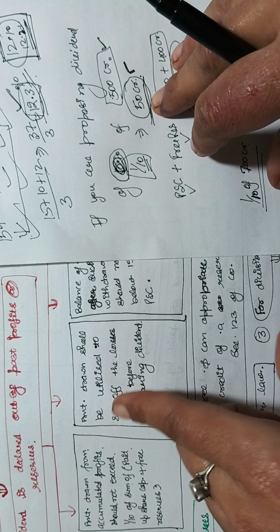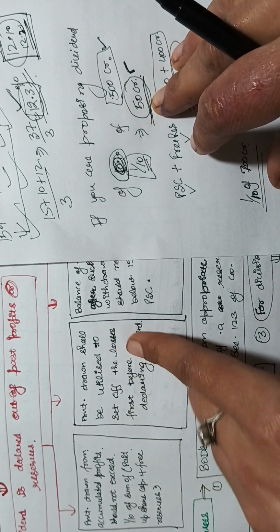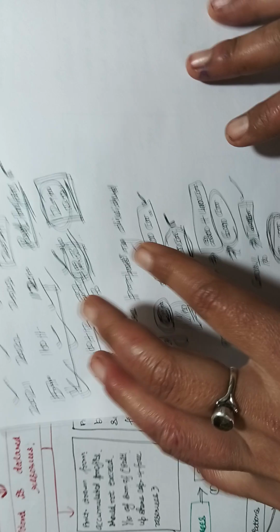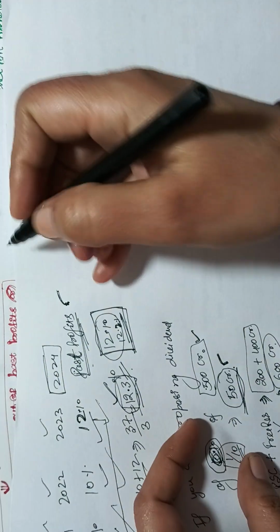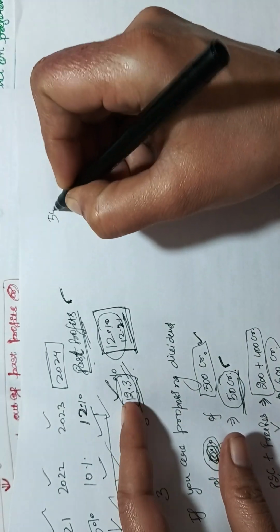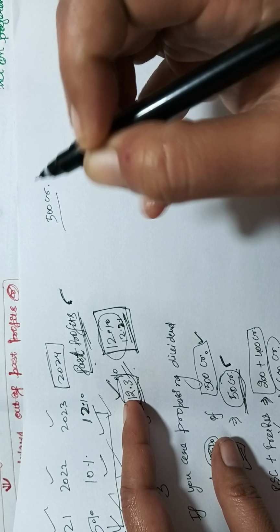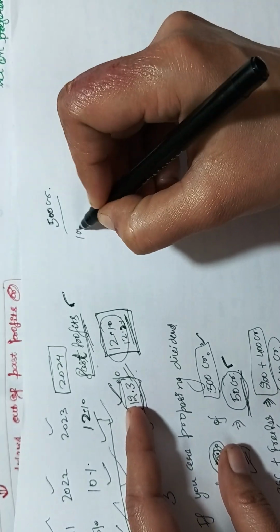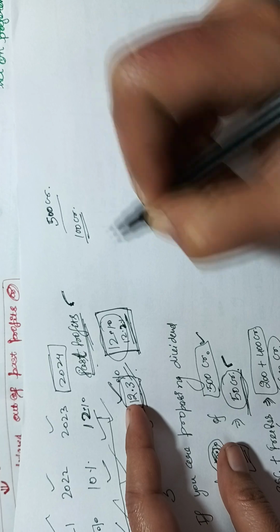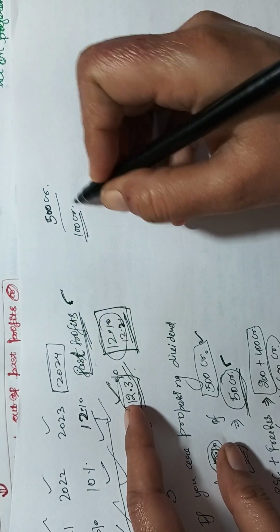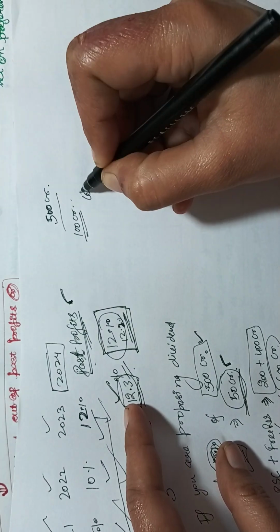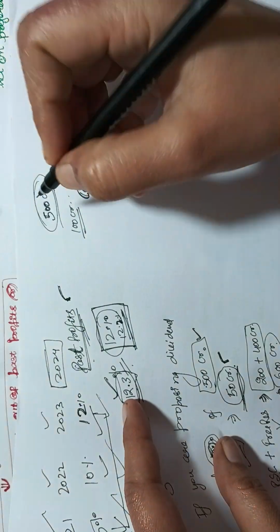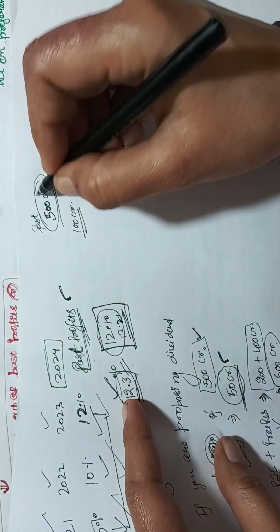The amount drawn shall be utilized to set off the losses first before declaring the dividend. Suppose you have 500 crore of profits, and you have drawn an amount of, let's suppose, 100 crore for declaring the dividend. These are the past profits, because we are declaring the dividend out of the past profits or the free reserves.